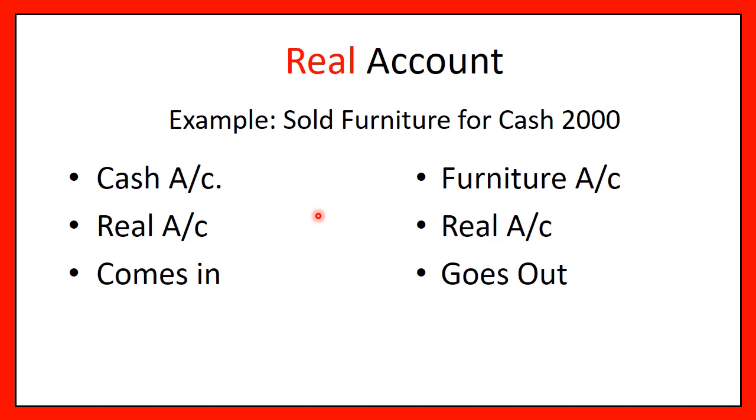Perfect. Now the same rule applies here. Debit what comes in, credit what goes out. And thus cash account would be debited and furniture account would be credited. Perfect, friends. So cash account, real account comes in, so debited. Furniture account is also a real account and it goes out, so it would be credited.